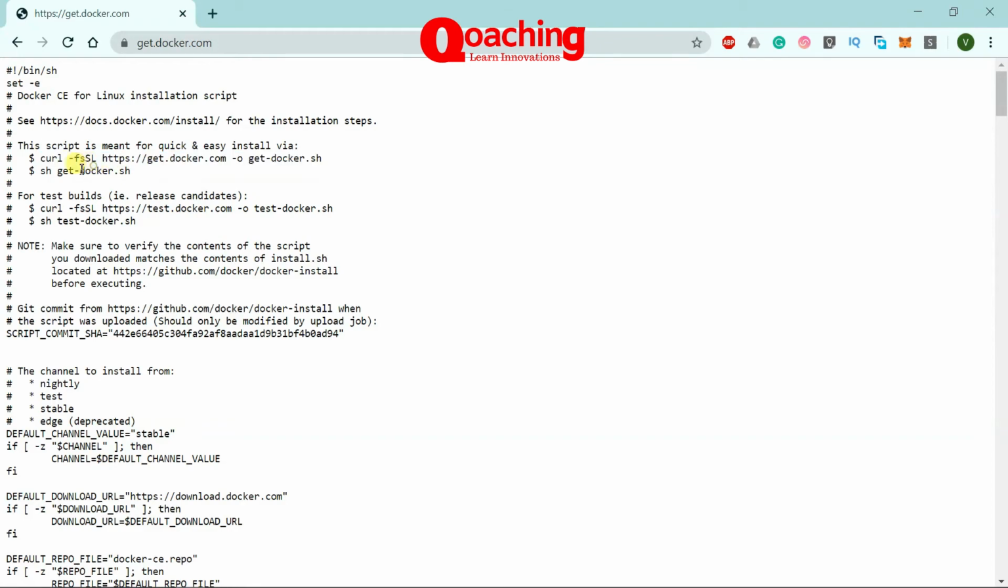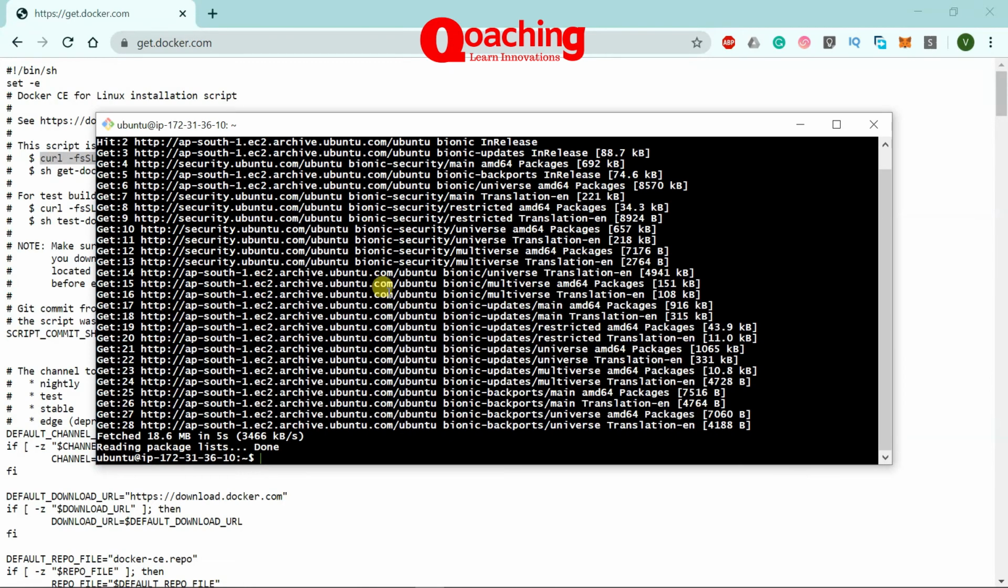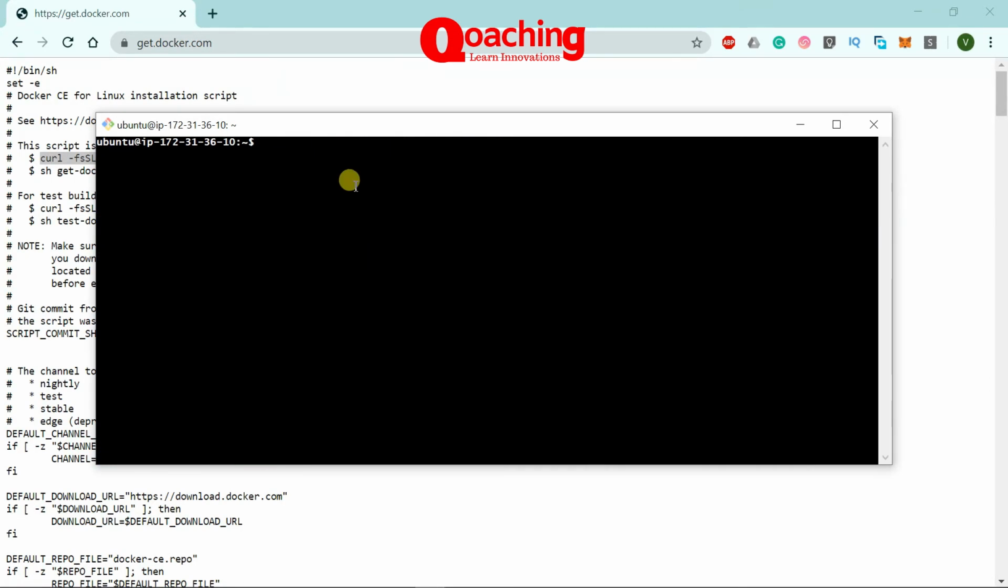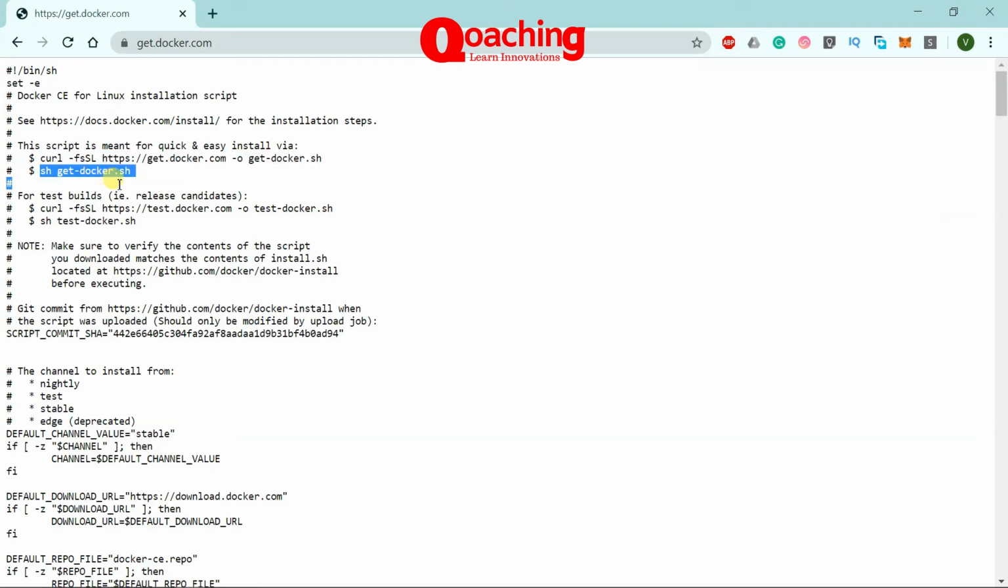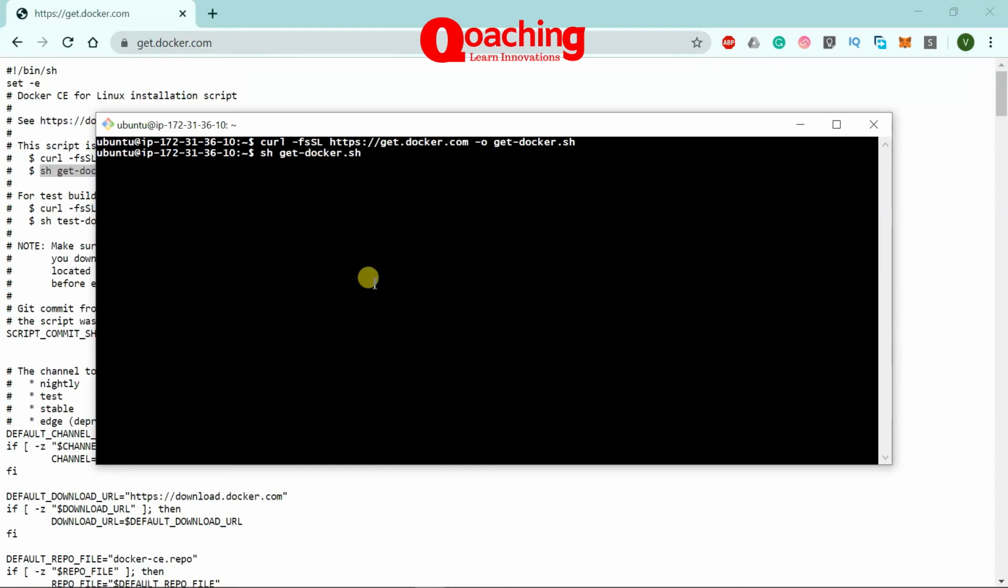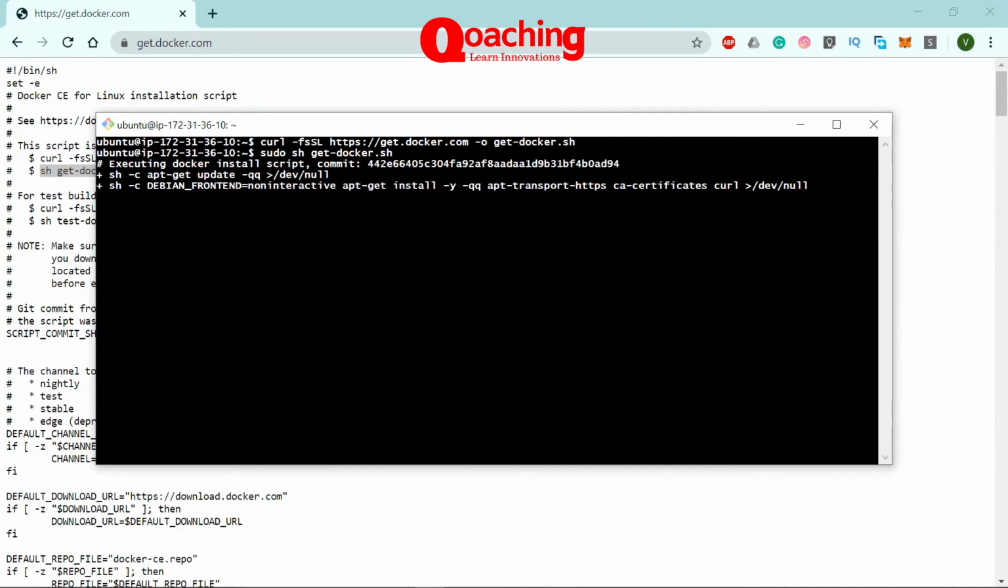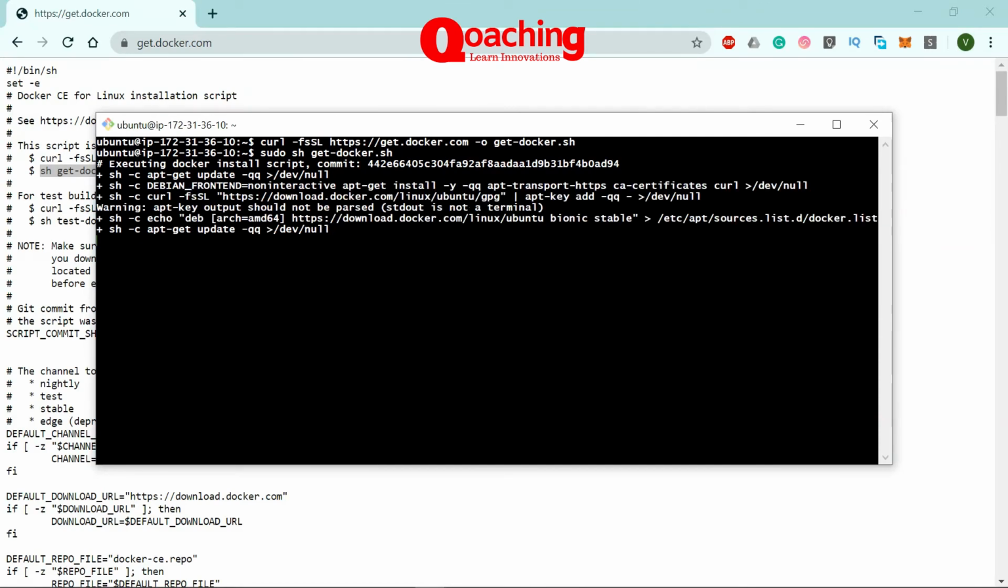So let's do that. The very first thing, we will copy this script here and then go to our Linux machine and just paste it. Once we are done with that, we are just going to run the script. Let's make sure we run it with sudo so we don't have any problem. And you will see in a matter of just a few seconds, Docker installed and up and running in a Linux machine.